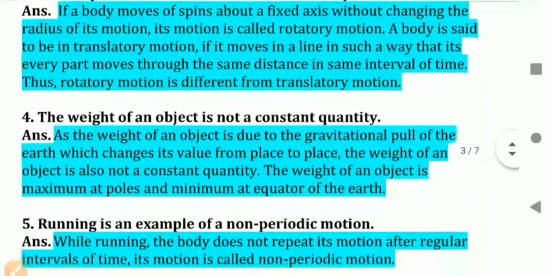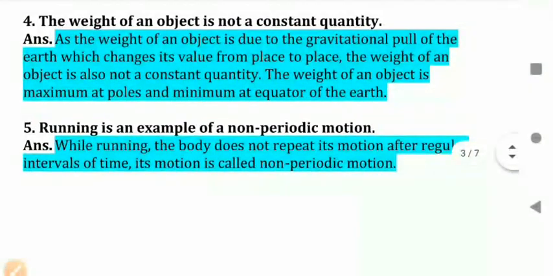Okay, next, question number 4. The weight of an object is not a constant quantity. The weight of an object is due to the gravitational pull of the earth, which changes its value from place to place. The weight of an object is maximum at the poles and minimum at the equator of the earth.